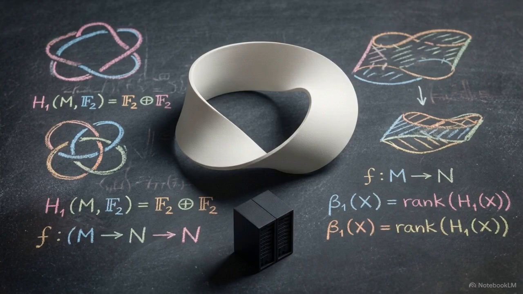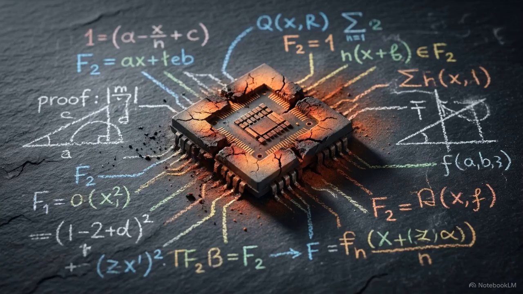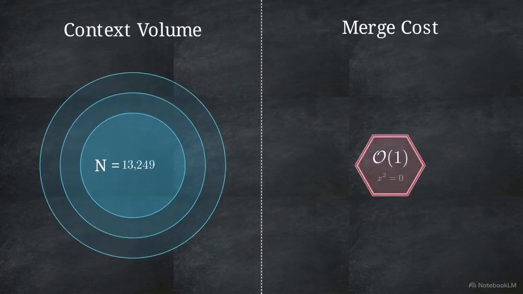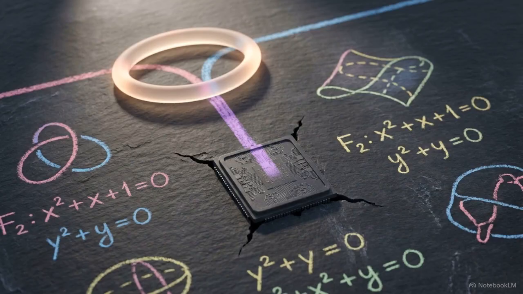Structural complexity no longer leads to a compute explosion when data is treated as a manifold. The solution to the scaling crisis is found in geometry. Traditional hardware scaling faces strict physical limits. Topological optimization, however, decouples the volume of the context from the cost of the merge. Mapping context to Frobenius algebras neutralizes combinatorial explosions mathematically before they reach the processor.